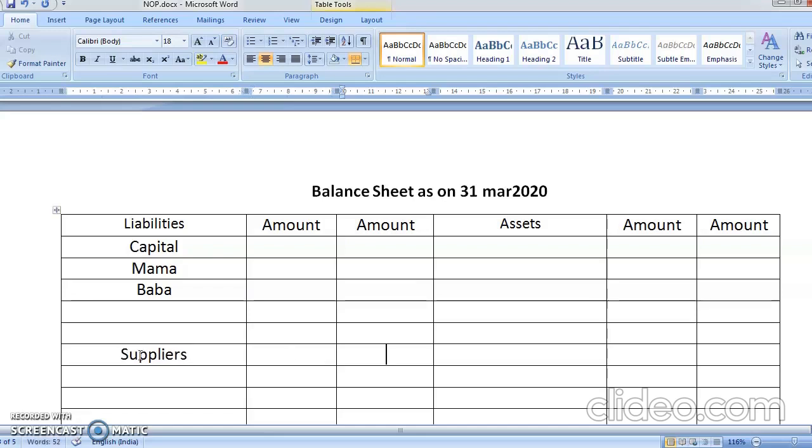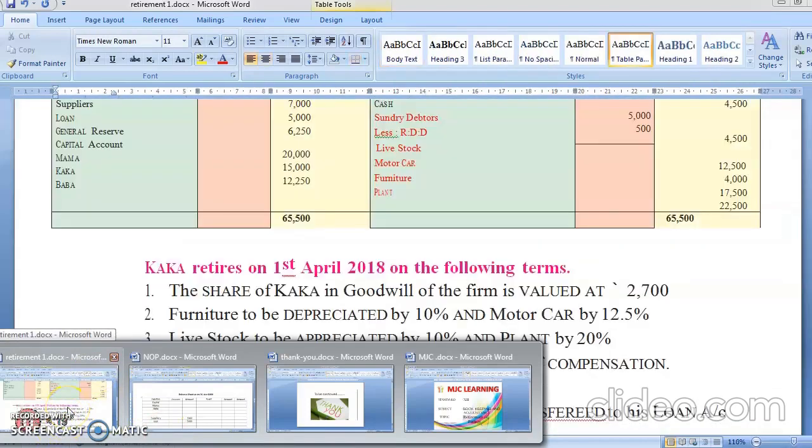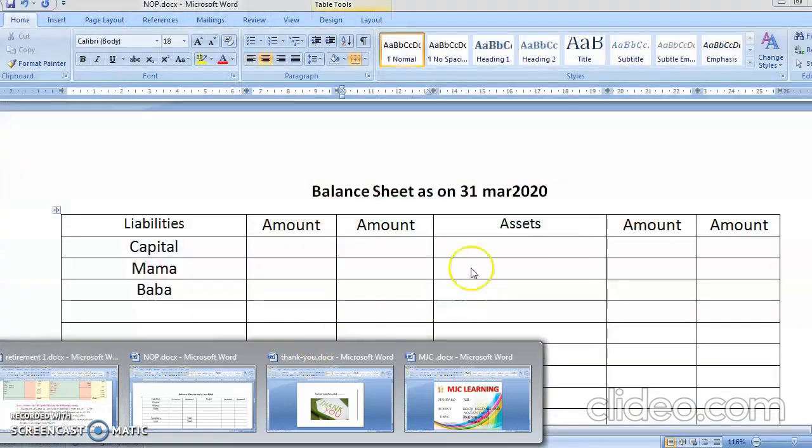No adjustment, directly in the outer column 7,000. Then you have loan. Again, no adjustment, directly in the outer column. Okay, students, so you will see this. You have transferred supplier 7,000 and loan. General reserve is 6,250, which will be divided between all the three partners, Mama account, Kaka account, and Baba account. We will be transferring this to the capital account.